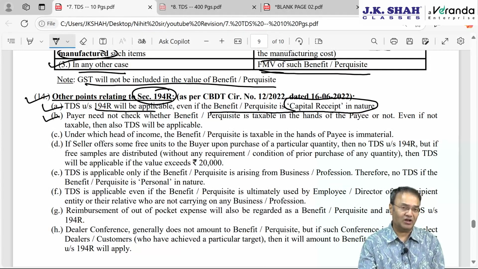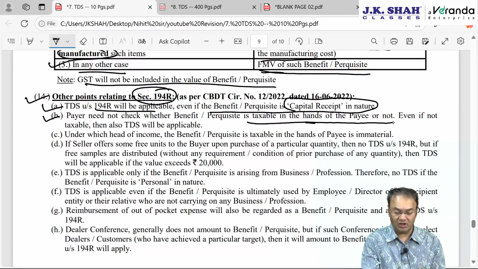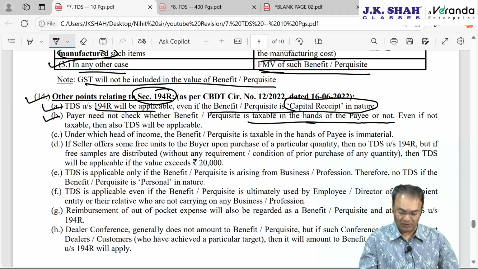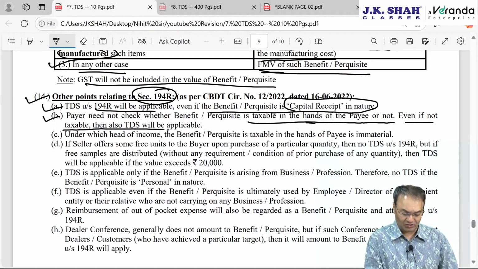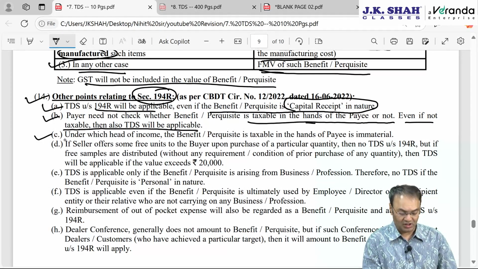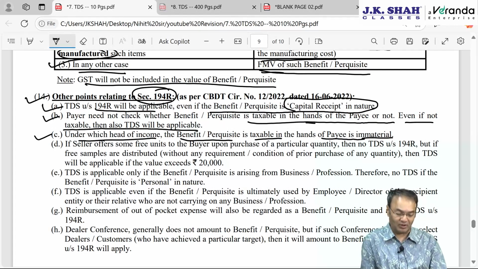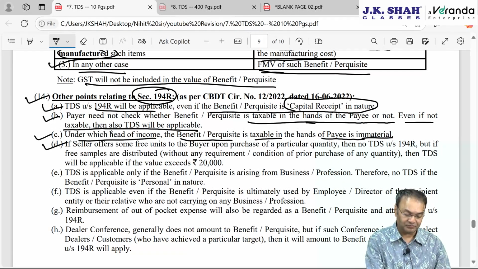One very interesting thing: it is not necessary for the payer to check whether the value of the benefit or perquisite is taxable in the hands of the payee or not. In simple language, even if the perquisite is not taxable for the payee, TDS will be applied at the rate of 10%. Even if not taxable, TDS will be applicable under this section. Under which head of income the benefit or perquisite is taxable in the hands of the payee is absolutely immaterial, whether PGBP, IFOS or capital gain.